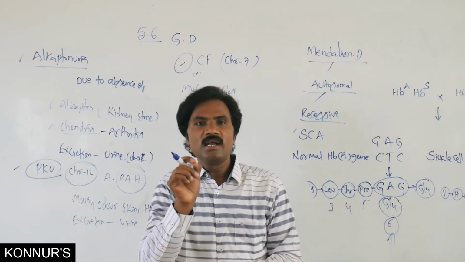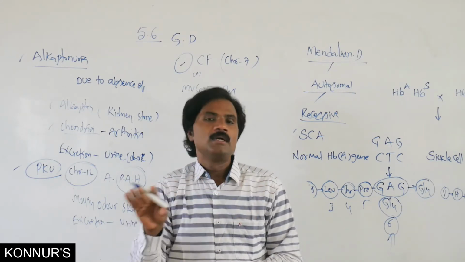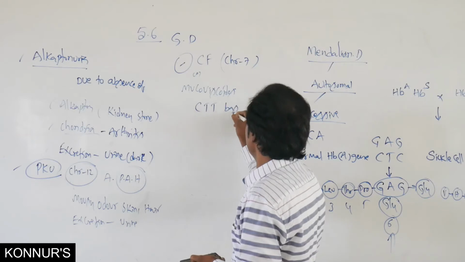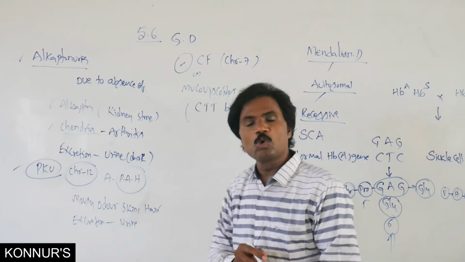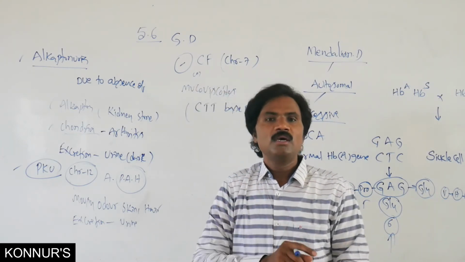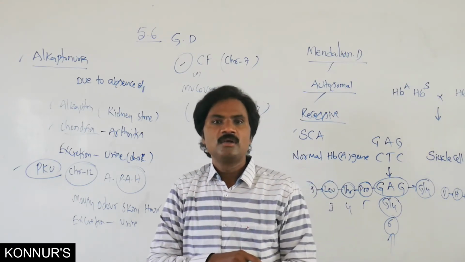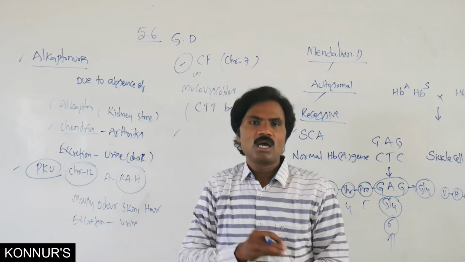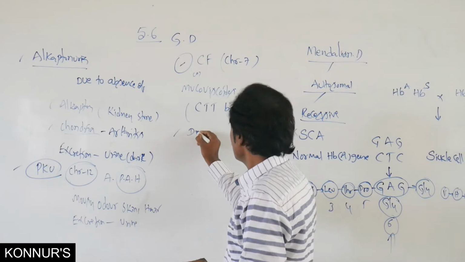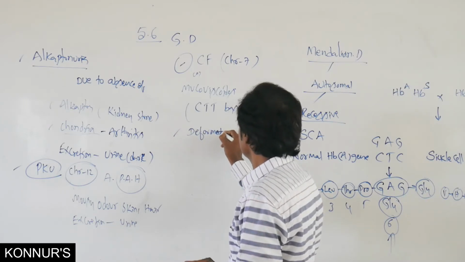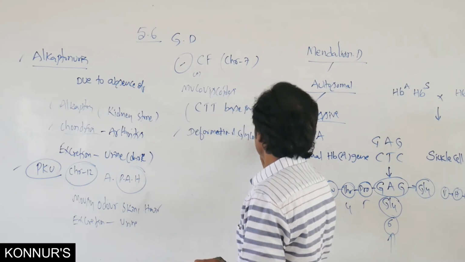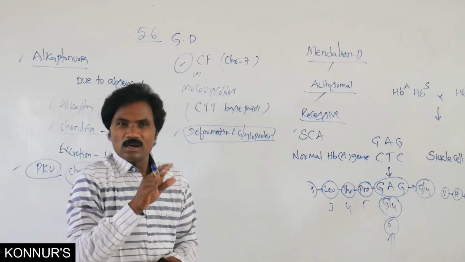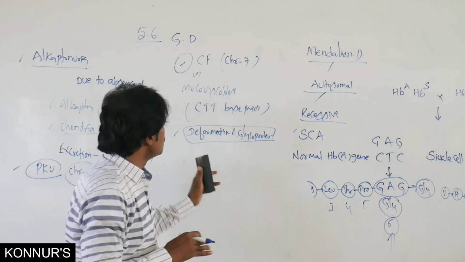Normally the CTT, these three base pairs, cytosine, thymine and thymine, on the 7th chromosome, if there is a mutational change or deletion of these, it may cause dysfunctioning or deformation of the glycoprotein that is formed.